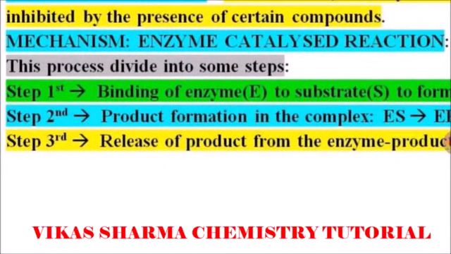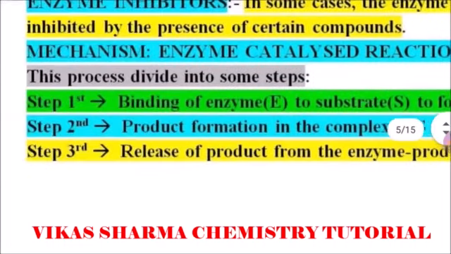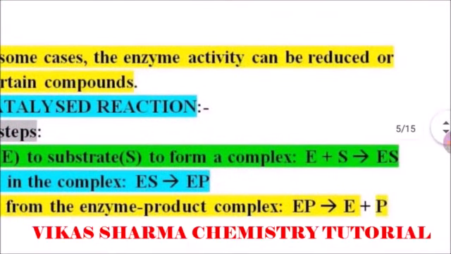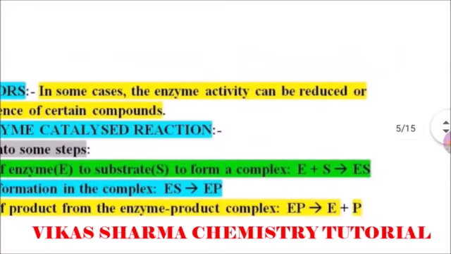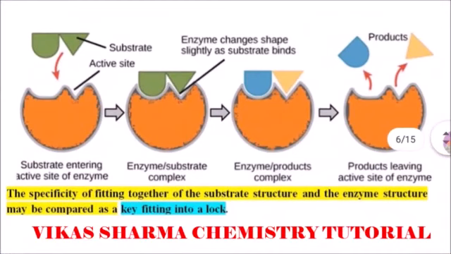Second step, product formation in the complex, meaning the enzyme-substrate bond becomes an enzyme-product bond. Third step, release of product from the enzyme-product complex, meaning the EP bonding breaks and the enzyme and product separate out. For example, student, by the display you can easily understand these topics. In the first one, the substrate is attached to the active site of the enzyme, entering the active site of the enzyme. In the second, the enzyme-substrate complex is formed and the enzyme changes shape slightly as the substrate binds.